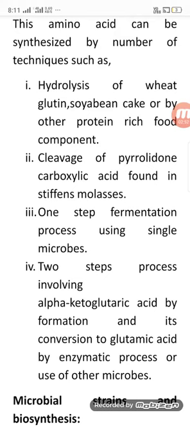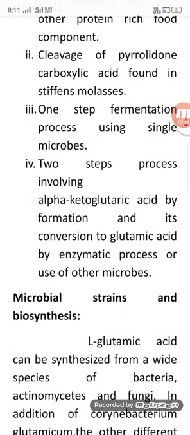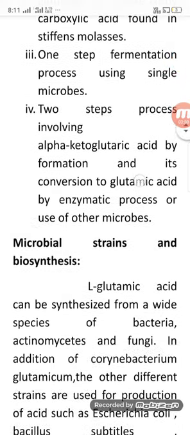The microbe strains and the biosynthesis are very important in the production of glutamic acid. Glutamic acid can be synthesized by a wide range of species of bacteria, actinomycetes and fungi. Corynebacterium glutamicum is very important.